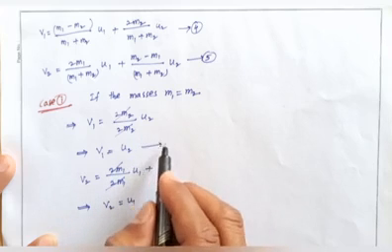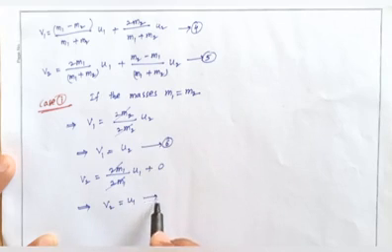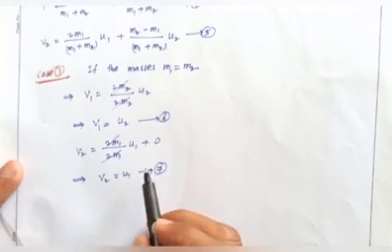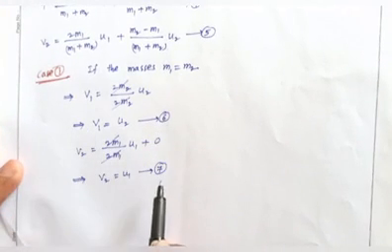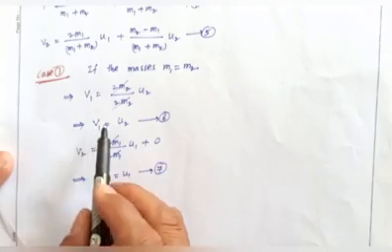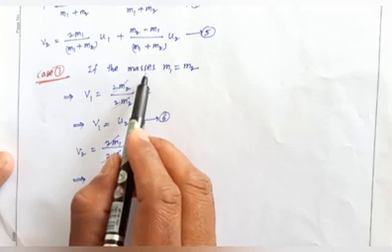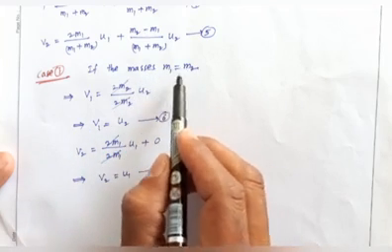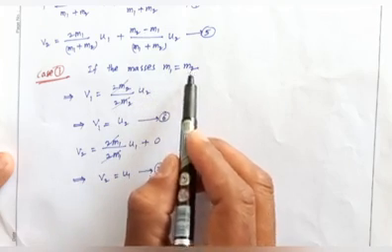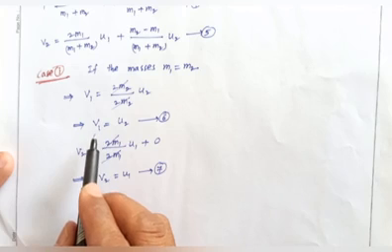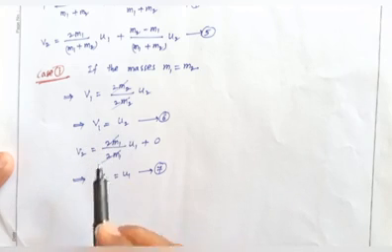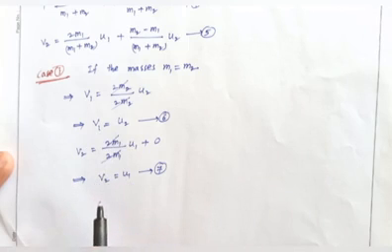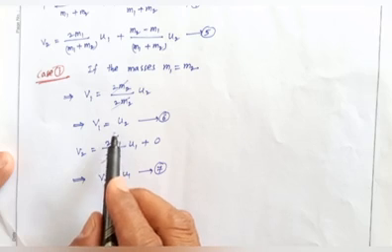So this is equation number 6, and this is equation number 7. From equation number 6 and equation number 7, when the masses of the spheres are equal, m1 equals m2, what happens after the collision? v1 equals u2, v2 equals u1. That means after the collision the velocities are exchanged.